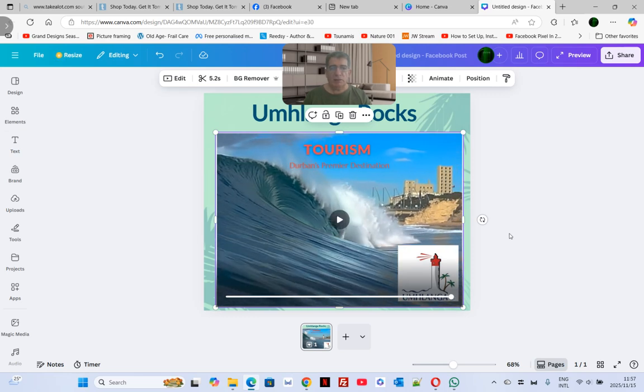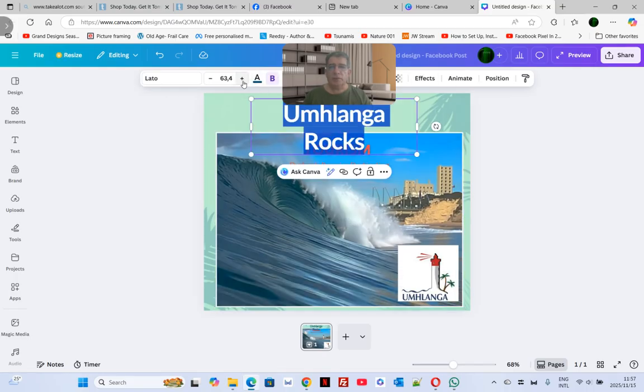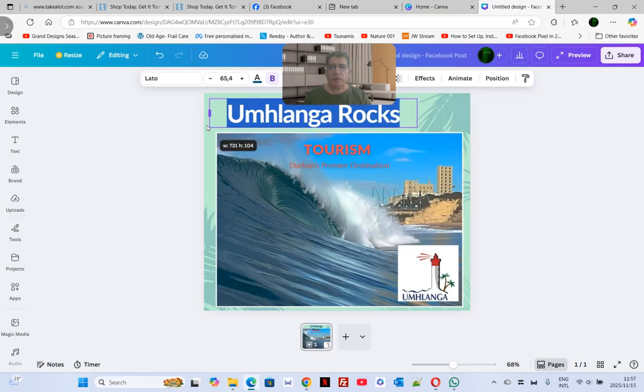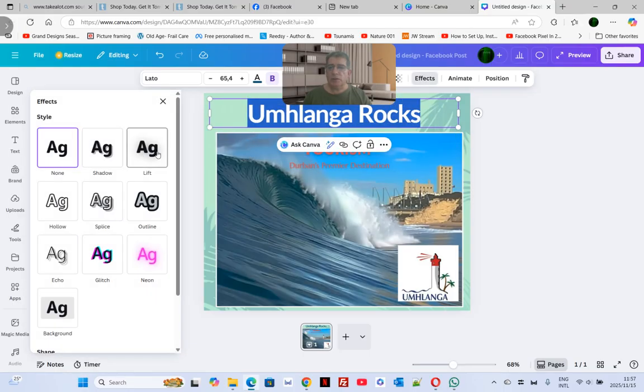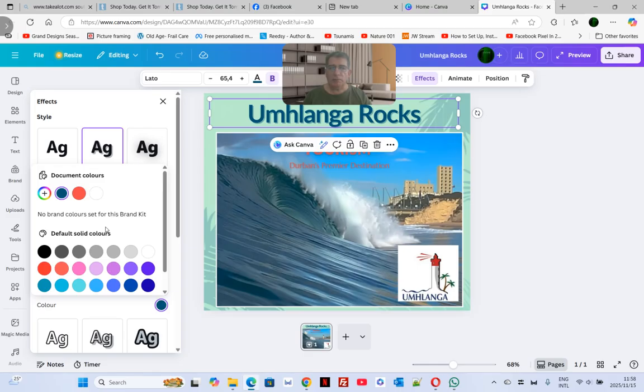That is really cool. Okay, so let's work on this. Sugar rocks. And then we're going to make it a little bit bigger. Let's just pull this back a bit. As you can see, the post is fully customizable. And then what you're going to do is create a shadow here. There we go. Remember, the shadow can be changed in color. I'm not really happy with the blue. Make it black rather. Yeah, that works for me.